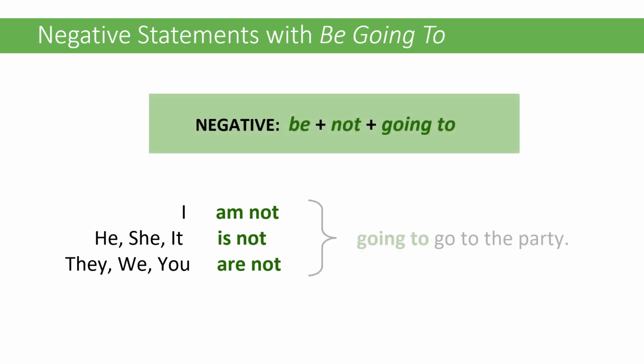So for negative statements, we add not after be, as in the examples. I'm not going to go to the party. He is not going to go to the party. And they are not going to go to the party.